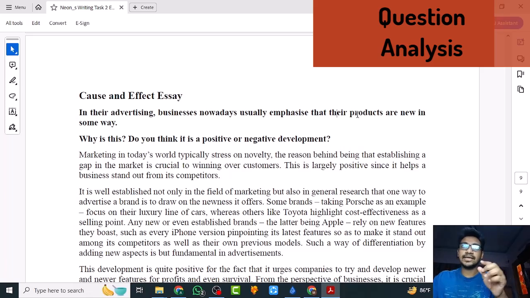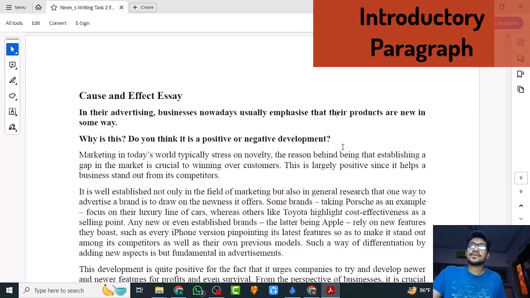They fill a gap that other products, not only their competitors' brands but also their own brand's previous products, don't. Even if it's not better, maybe they have a high-end product they developed last year, but this year they developed a budget-friendly one. Still, it's new, or maybe it has a new feature. So something is new. This is the background information.